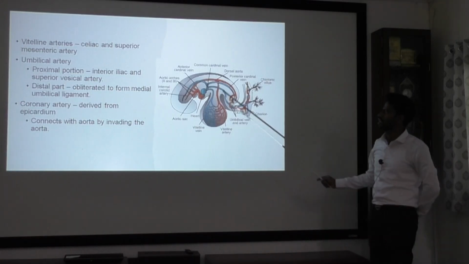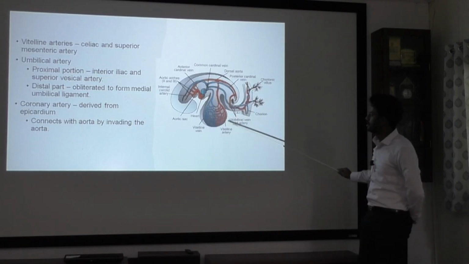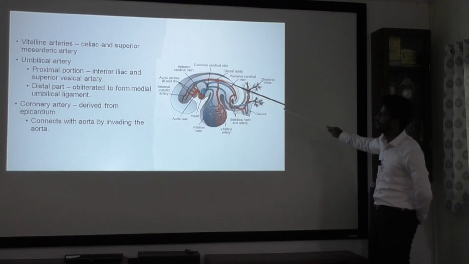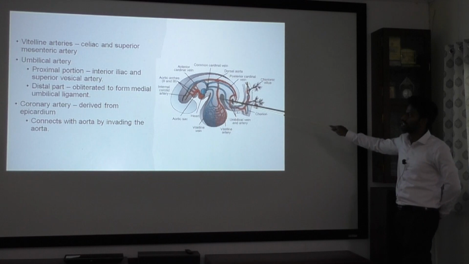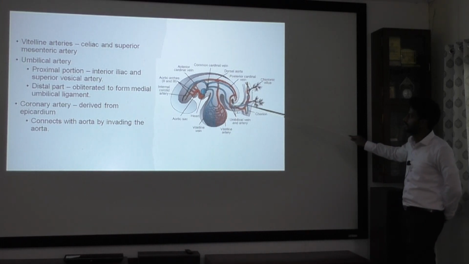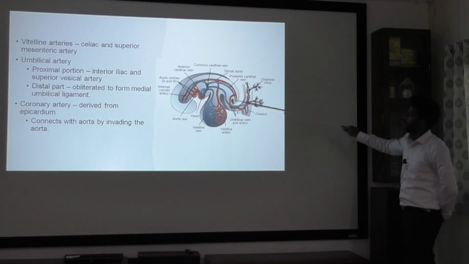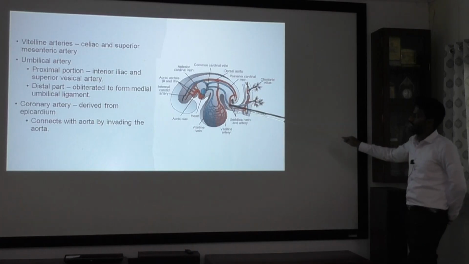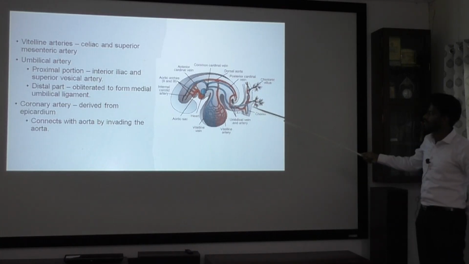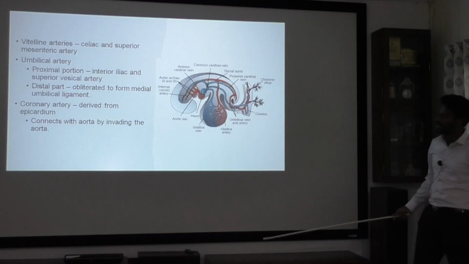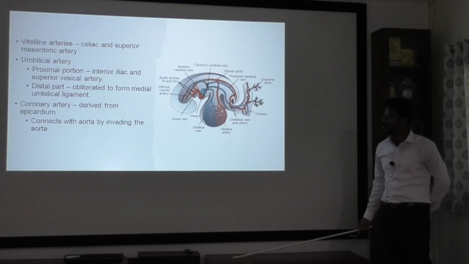Now we will discuss the vitelline arteries and umbilical arteries. This is your vitelline artery. In future they form your celiac and superior mesenteric arteries. And this is the umbilical artery. The proximal part will form the internal iliac and superior vesical arteries. The distal part will obliterate. And coronary arteries arise from your aorta.